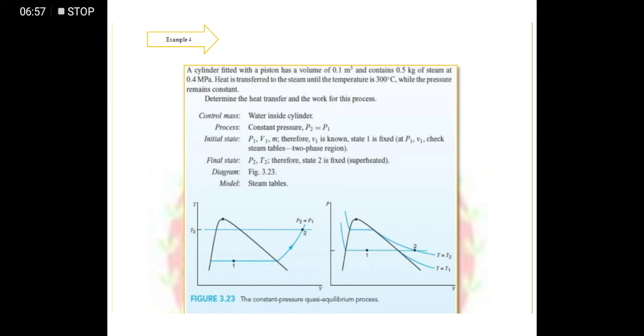So for the final state, we have P2, T2. Therefore, state 2 is fixed. So we can also get V2, the specific volume at 2. The diagram is in figure 3.23. This is our diagram, and this shows how it was derived. Then the model is still the steam table.